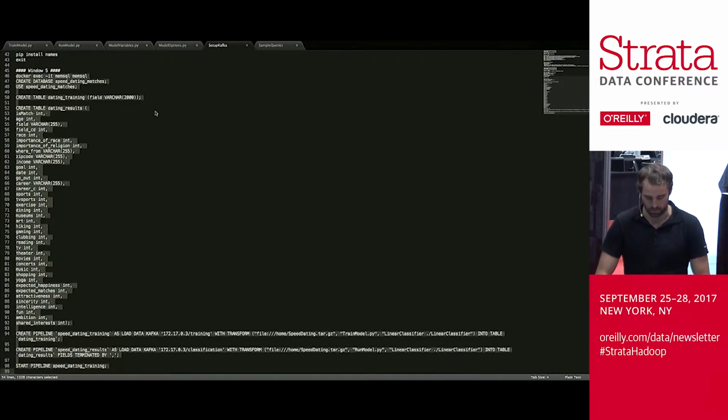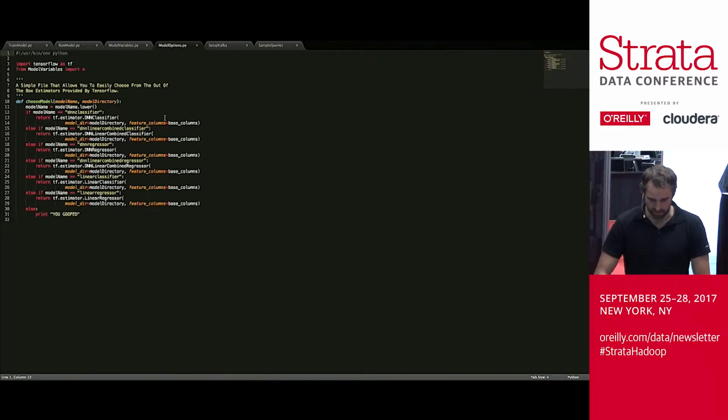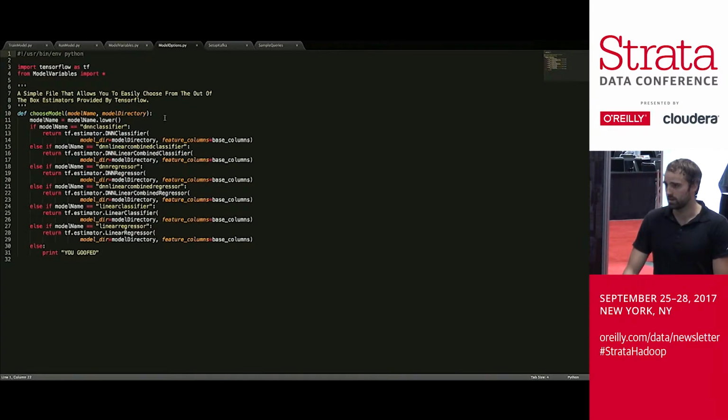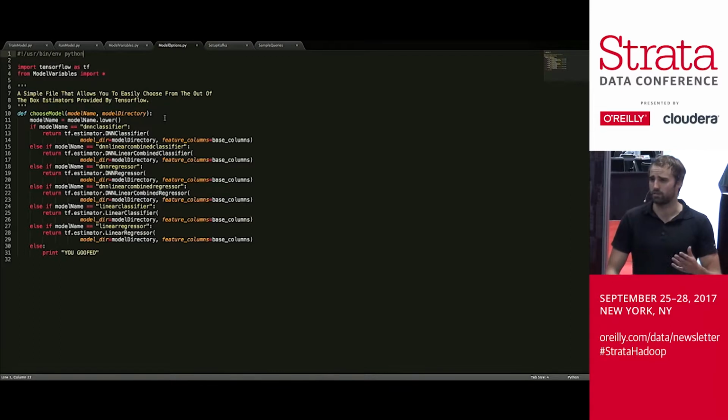How complicated is the code? Well, the good news is that it's actually very straightforward. There's 4 files. The first one is this model options file. This is a really simple convenience function. TensorFlow has these things called estimators, which are really awesome. It's like a very high-level API for running pretty basic machine learning algorithms. And this is just so that you can use this method to pick one of those things.